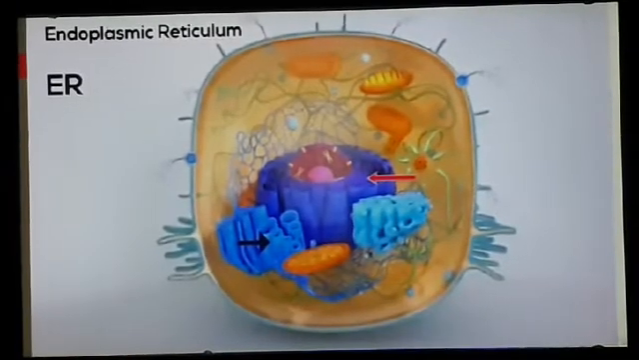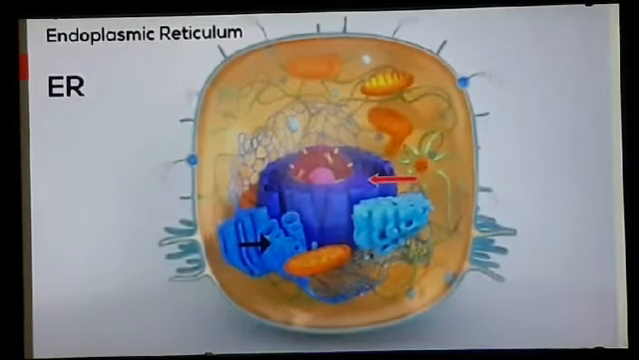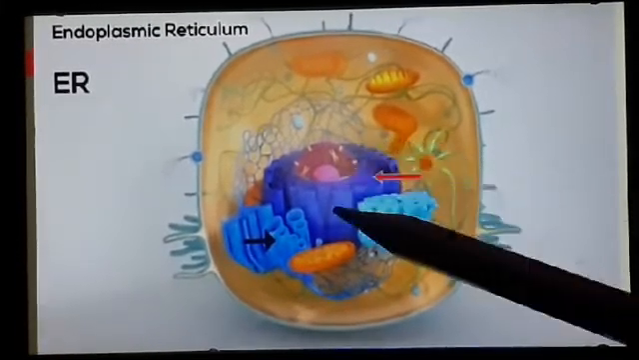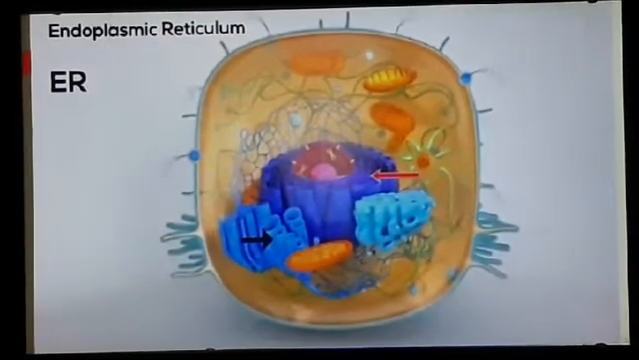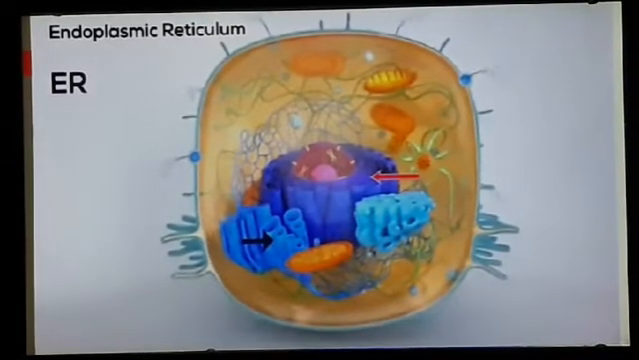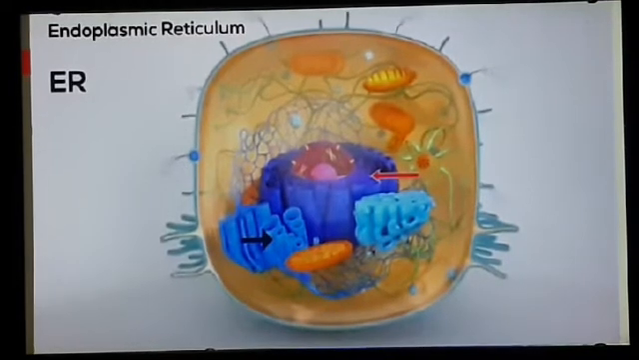Then the next cell organelle is endoplasmic reticulum. Observe here in this diagram. These are the endoplasmic reticulum. Two arrows are there in this figure, one of red color and another one of black color. These arrows are marking ER, that is endoplasmic reticulum. ER is the short form of endoplasmic reticulum.